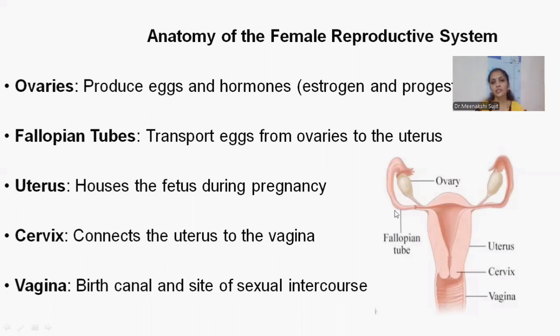Then the multiplication of cells takes place further, and implantation takes place in the uterus, where I am showing now.